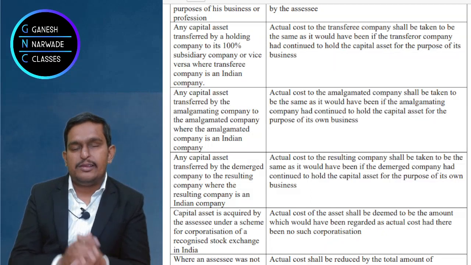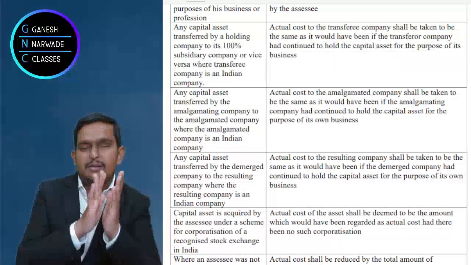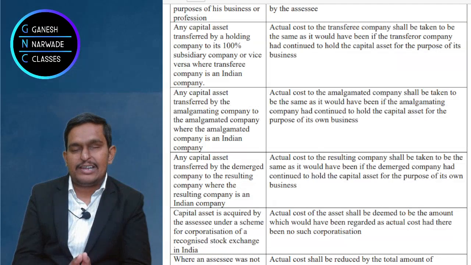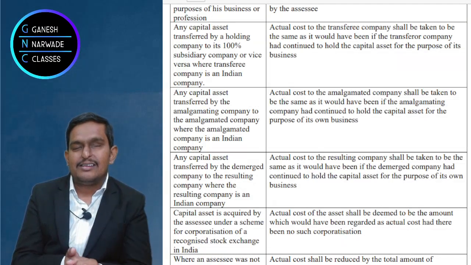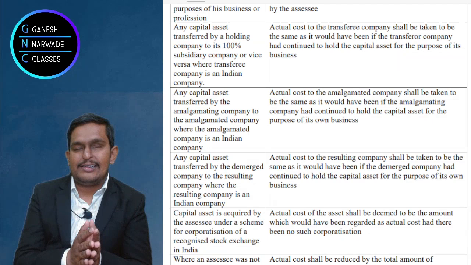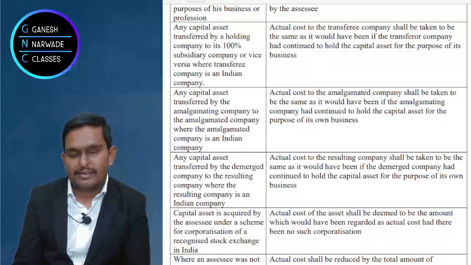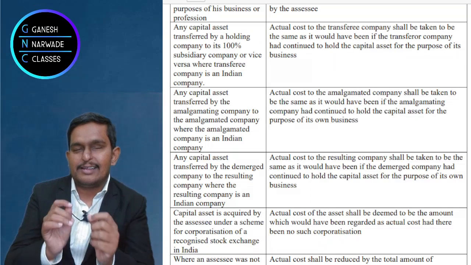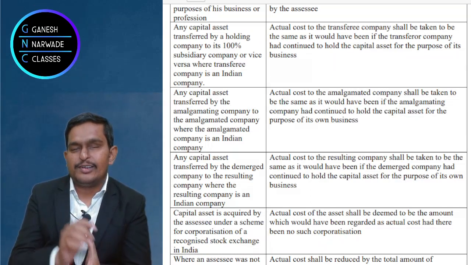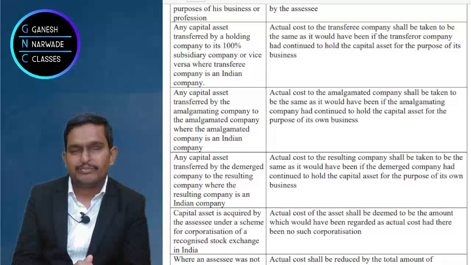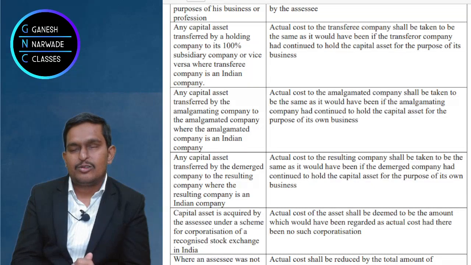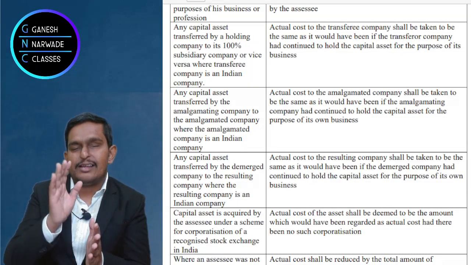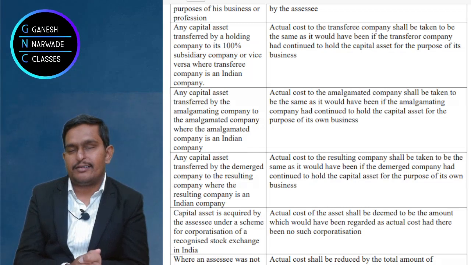Now, suppose Hero Honda is the main company. So in that case, Honda, we can say that it is the demerged company, and the new company that came out of it is the resulting company. Can we use the word Hero as resulting company? Okay. So like this we should remember and understand the words.